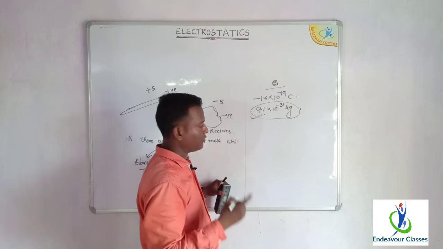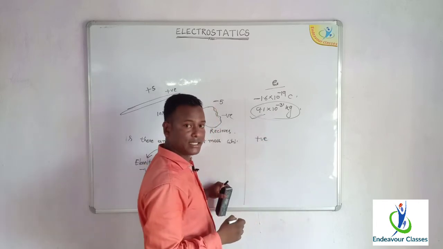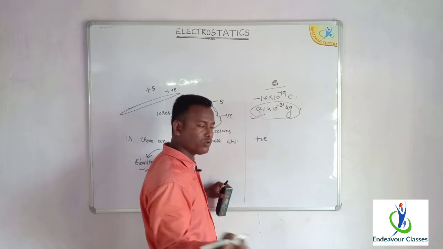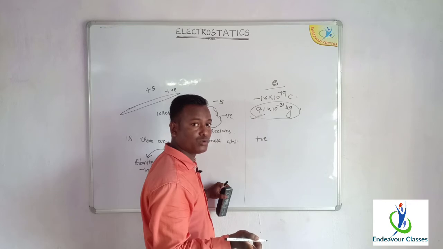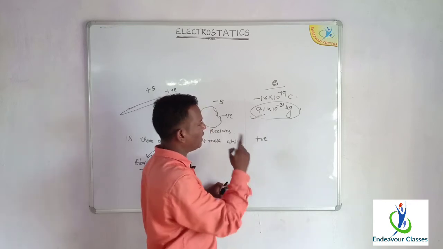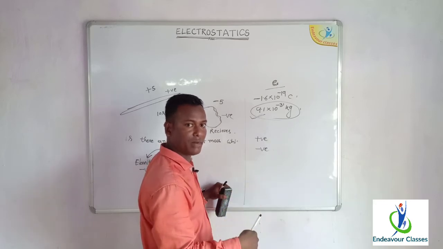So a body after losing electrons will be positive. So a positively charged body, as it loses electrons, loses mass, and a negatively charged body, as it gains electrons, gains mass.